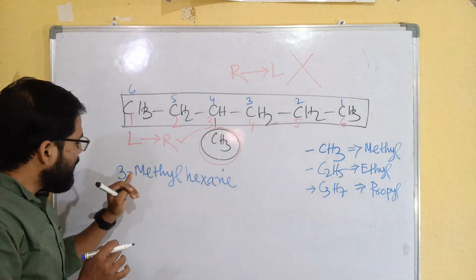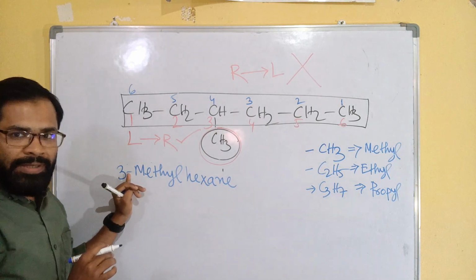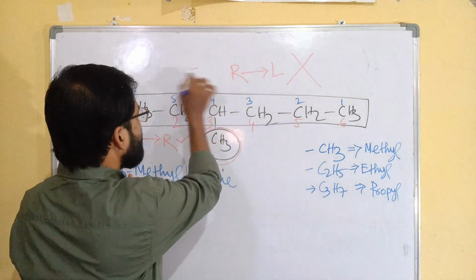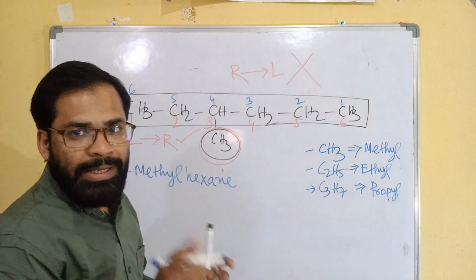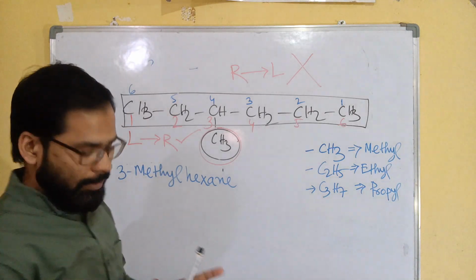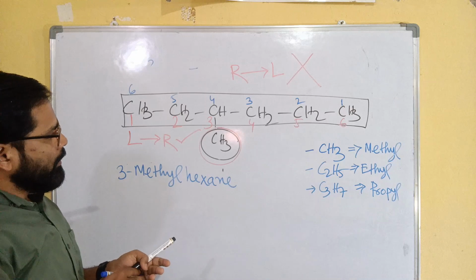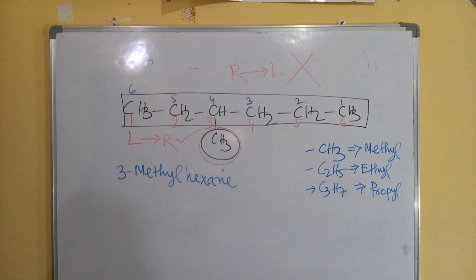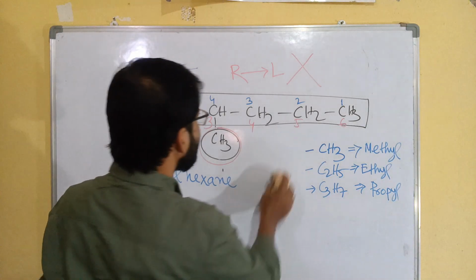In between number and word we have to put a hyphen. In between numbers, there will be a comma. Okay, we can discuss another example.